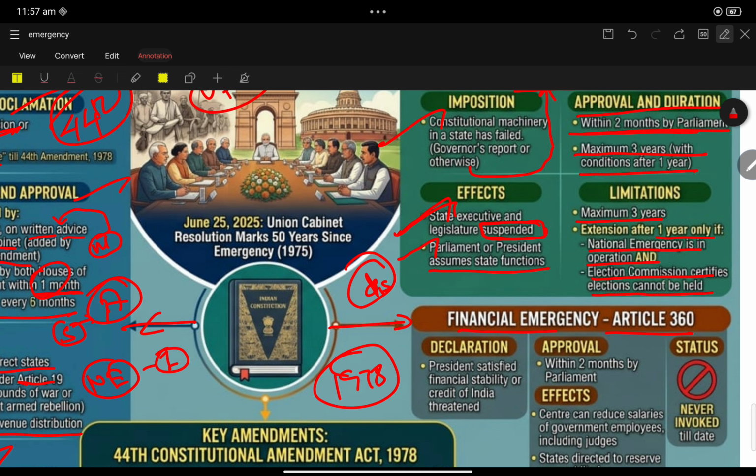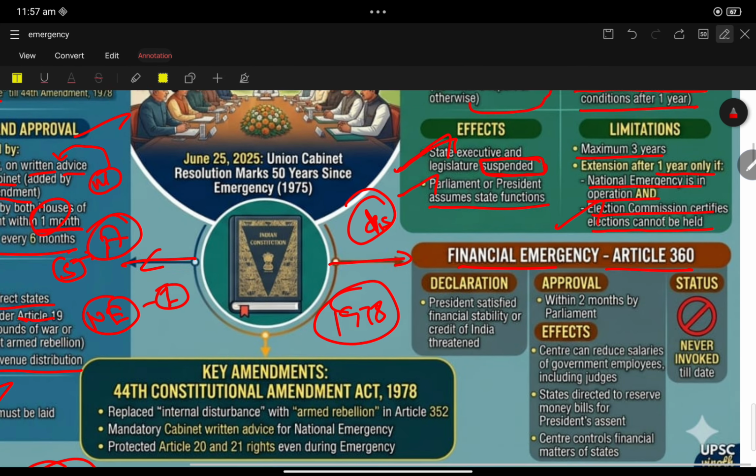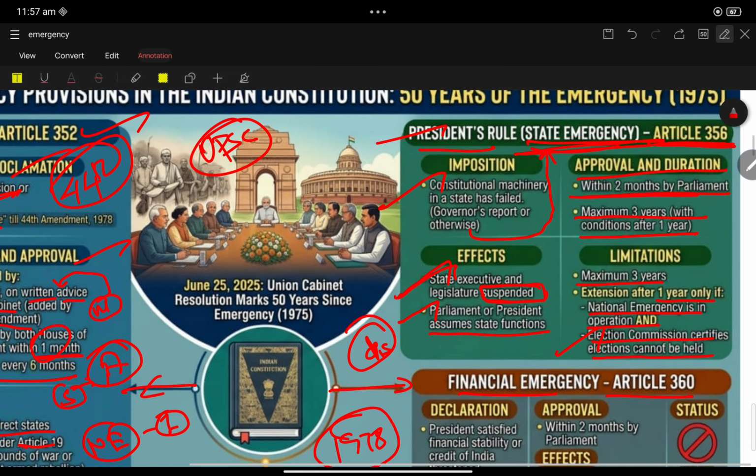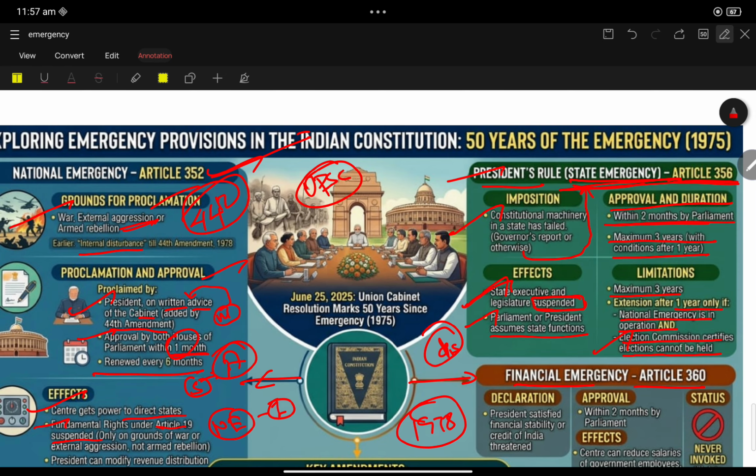With respect to national emergency, it has been implemented only one time. Presidential rule in the states has been implemented multiple times.